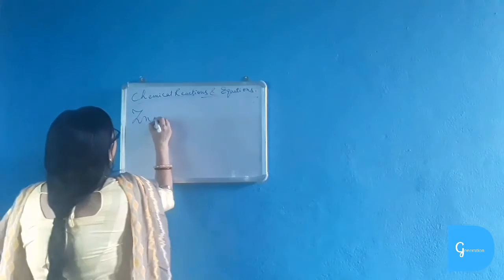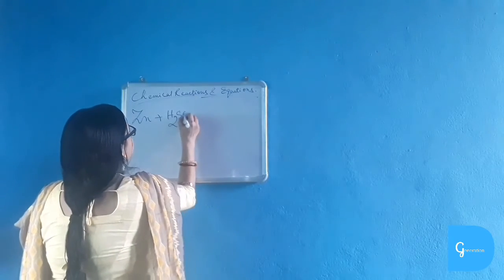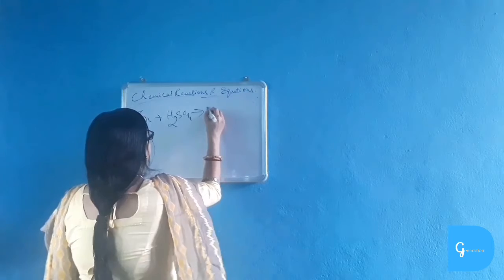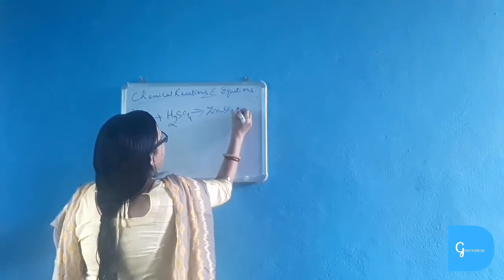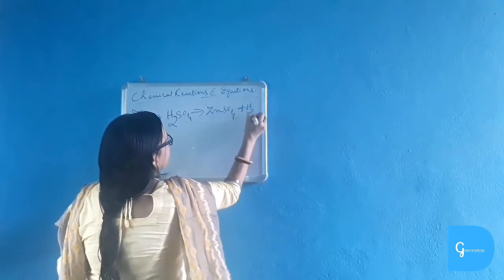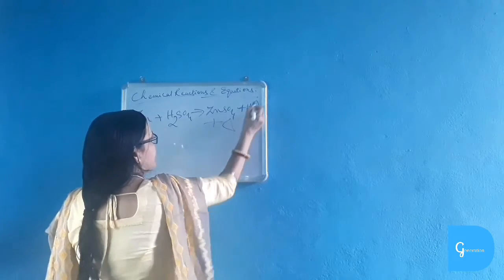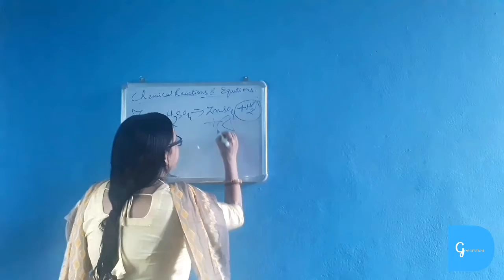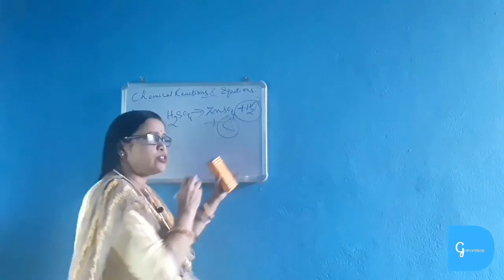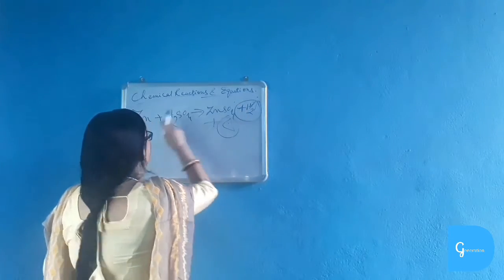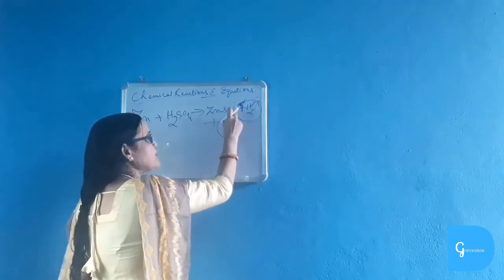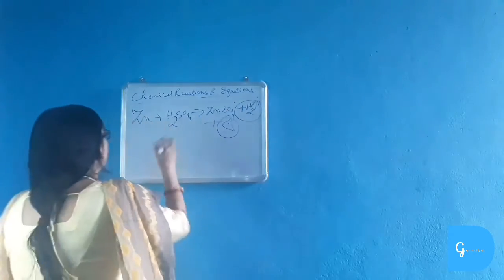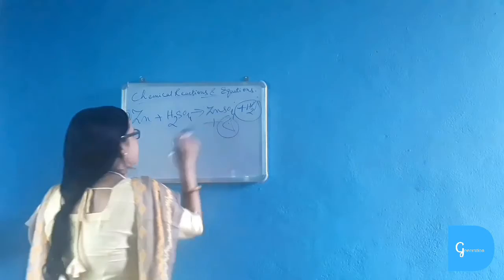When zinc reacts with sulfuric acid, then we have seen that zinc sulfate and hydrogen gas is evolved. Here gas is evolved, so this is a chemical reaction. Again heat is evolved, so this is also a chemical reaction. Here though it is a single reaction, two chemical characteristics are taking place. So two characteristics are seen in this reaction.